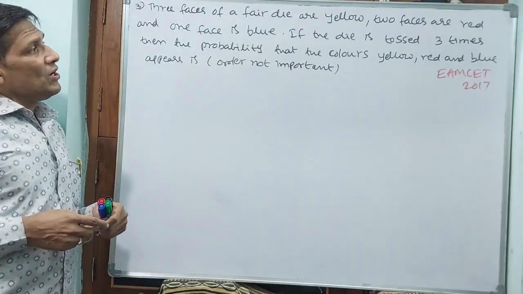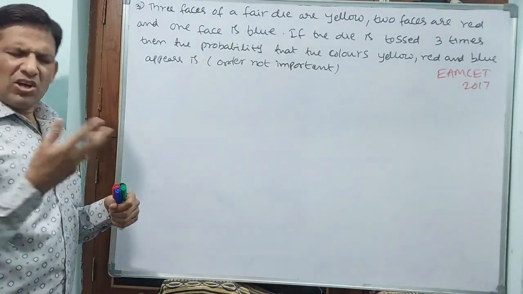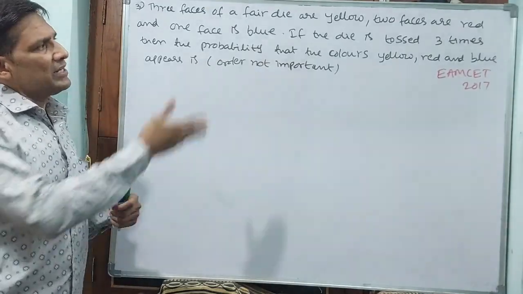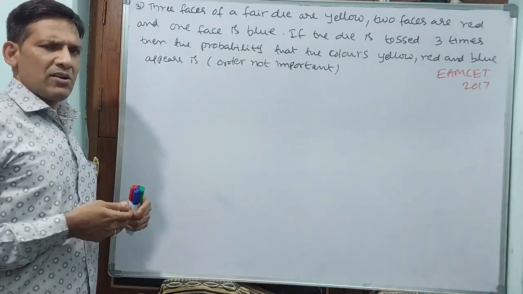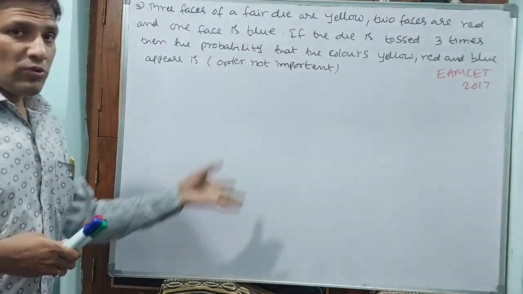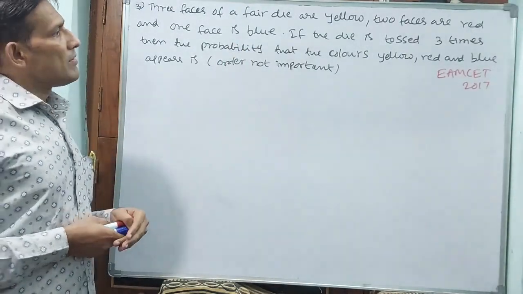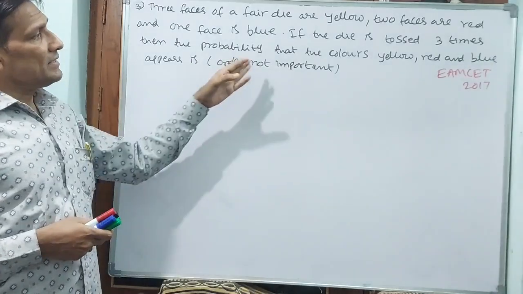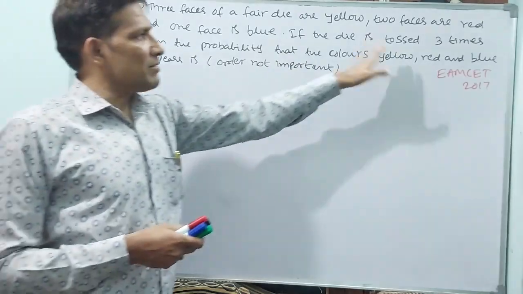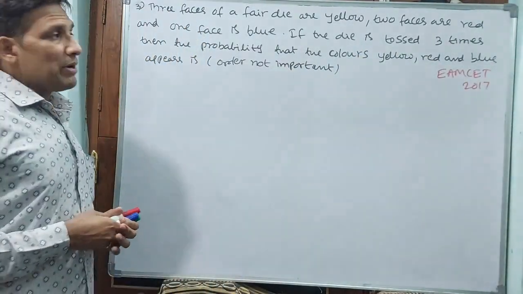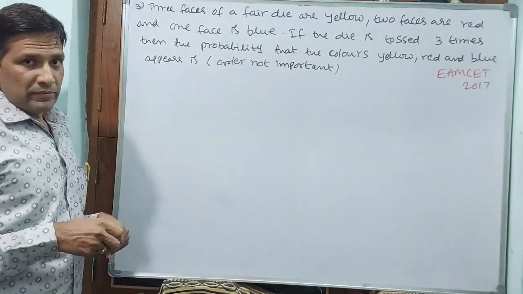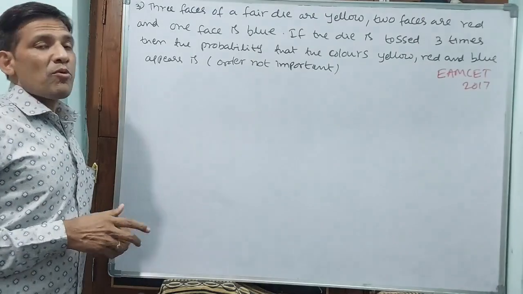See, this die is tossed 3 times. Normally a coin is tossed and a die is thrown, but here the die is also tossed. That is not wrong. Die tossed or thrown, but 3 times you have tossed, that means 3 times you have thrown. What is the probability that the colors yellow, red, blue appear? Order is not important. That means yellow will come, red will come, and blue will come, but how many times they have not mentioned. What is the probability they are asking?